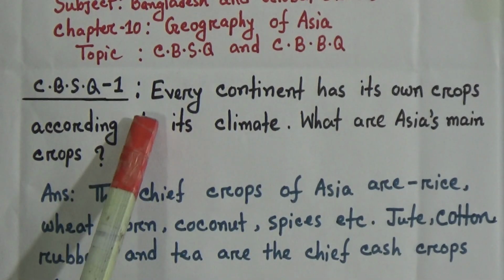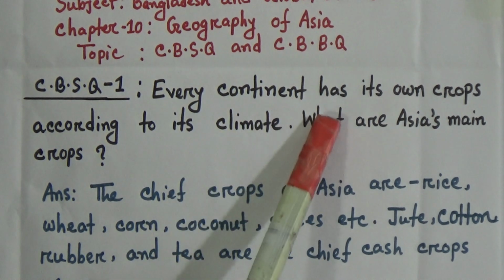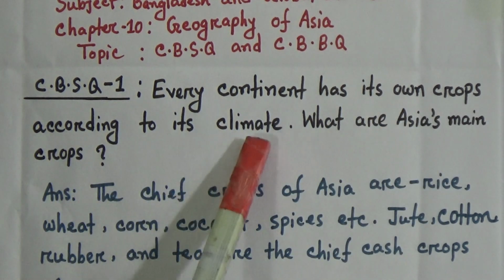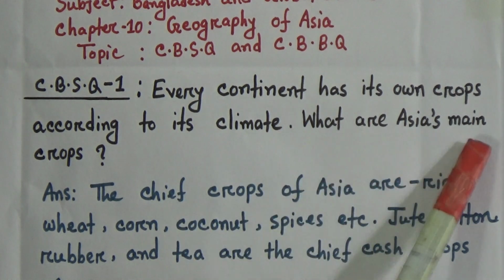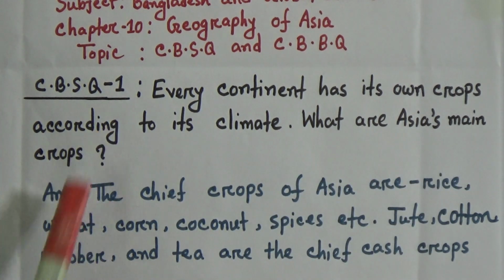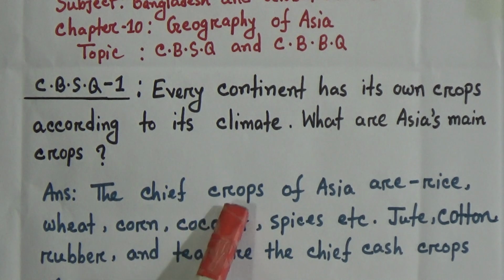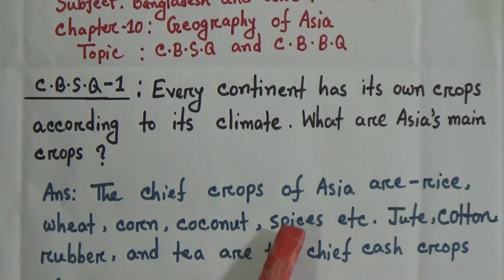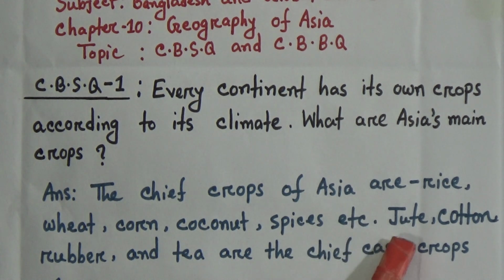Short questions. Number 1. Every continent has its own crops according to its climate. What are Asia's main crops? The answer of this question is: the chief crops of Asia are rice, wheat, corn, coconut, spices, etc. Jute, cotton, rubber and tea are the chief cash crops of Asia.